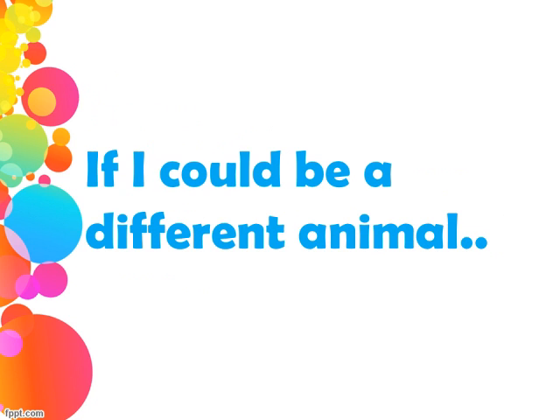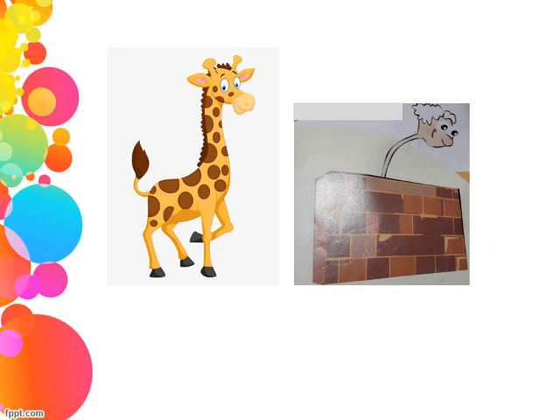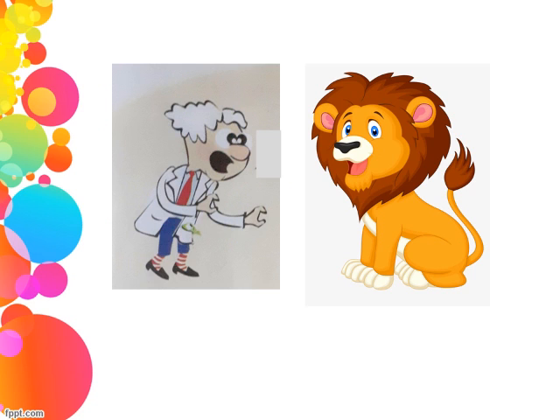If I could be a different animal: all animals have features that help them in different ways. A giraffe has a long neck, so if I could be a giraffe, I could see over high walls. Lion: as you all know, the lion is the king of the jungle. If I could be a lion, then everyone would be afraid of me. Bird: a bird flies in the air, so if I could be a bird, I could fly.